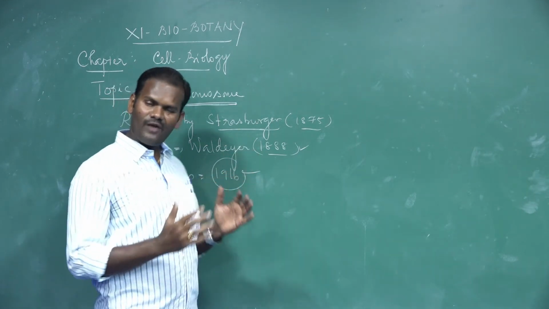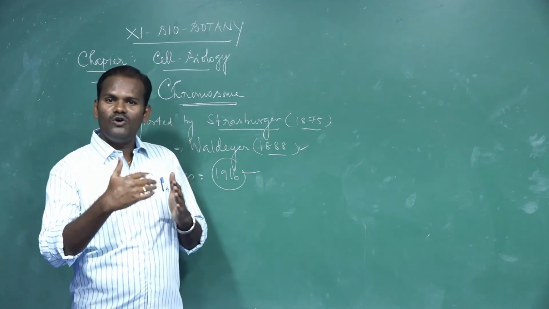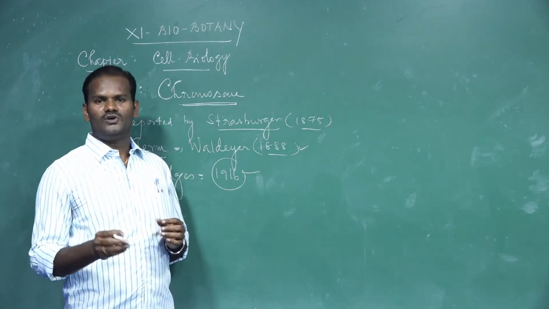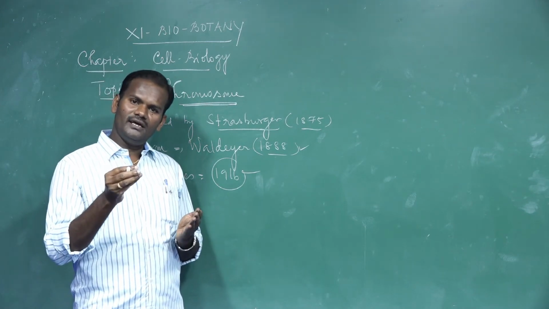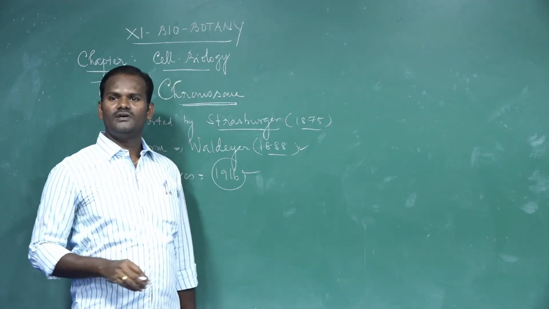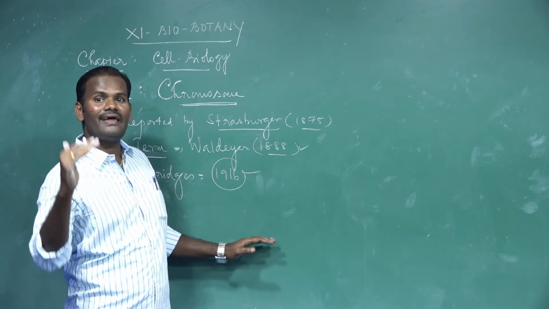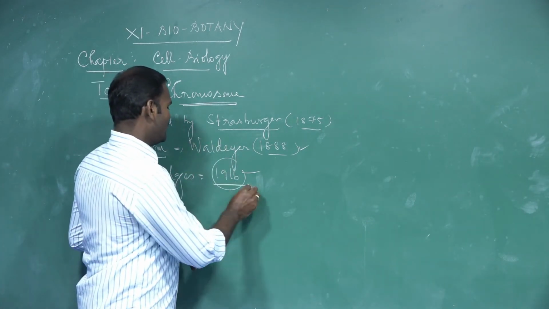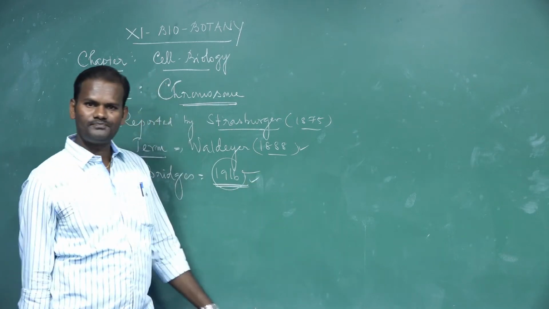At the time of gamete formation, chromosomes only get reduced to half, not the gene. So the genes are located on the chromosome. So chromosomes are the physical carriers of genes. It was proved by Bridges.